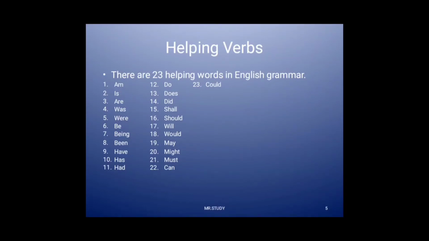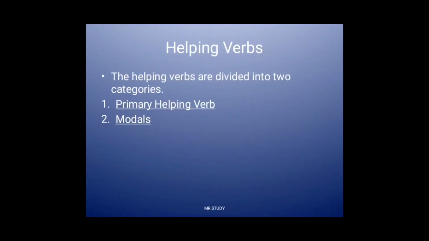There are 23 helping words in English grammar: am, is, are, was, were, be, being, been, have, has, had, do, does, did, shall, should, will, would, may, might, must, can and could. The helping words are subdivided into two categories.